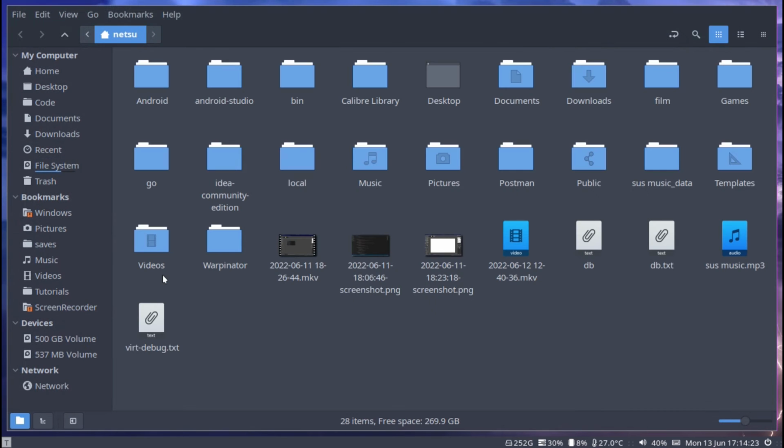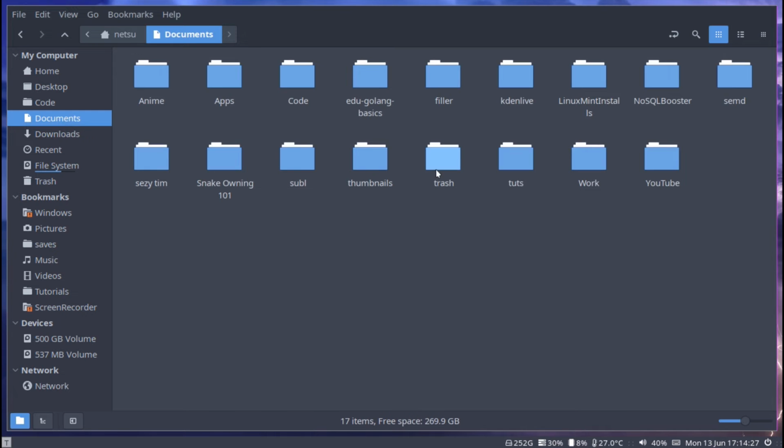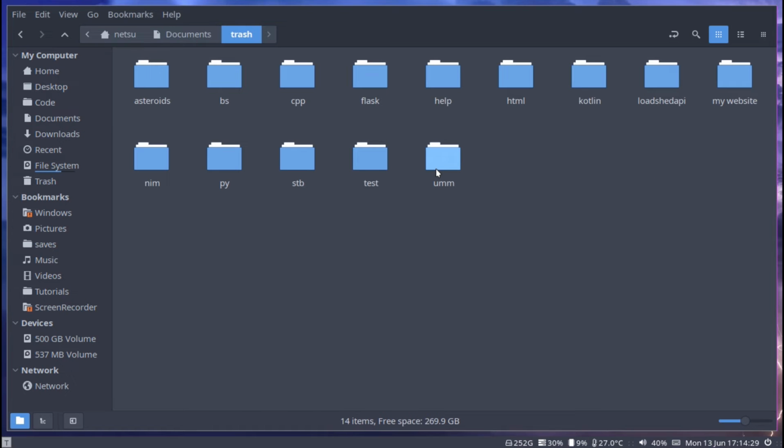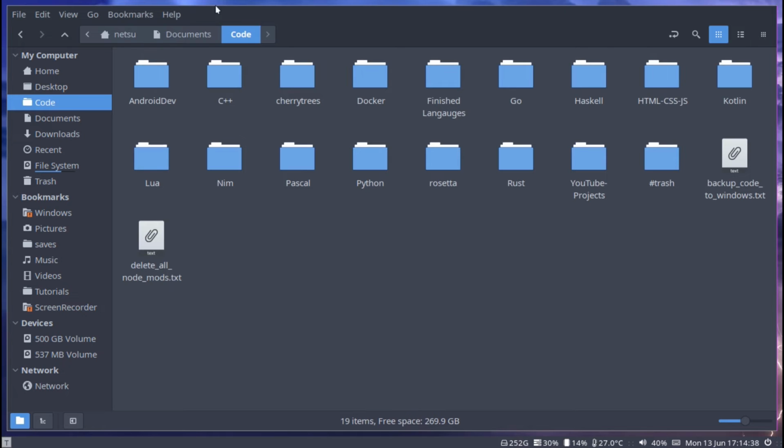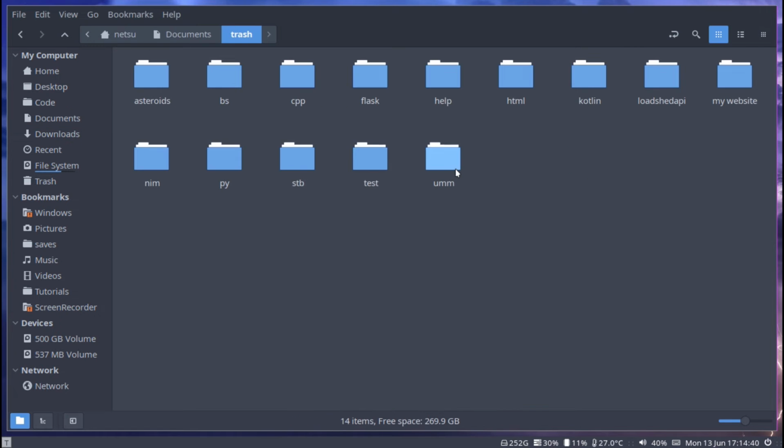I'm going to open up my file manager and I'm going to go to Documents. I have a special folder called Trash where I put all of the things that once I format my PC, I don't care about. You will probably have a code folder similar to what I have here where I put all of my other code. But for me, I'm going to put it in Trash. I'm going to create a new folder and call it Lua.